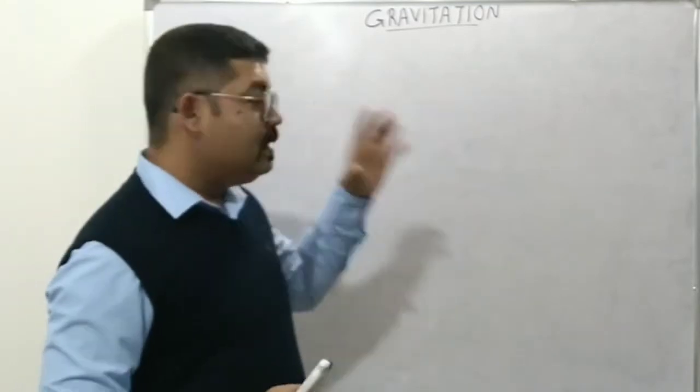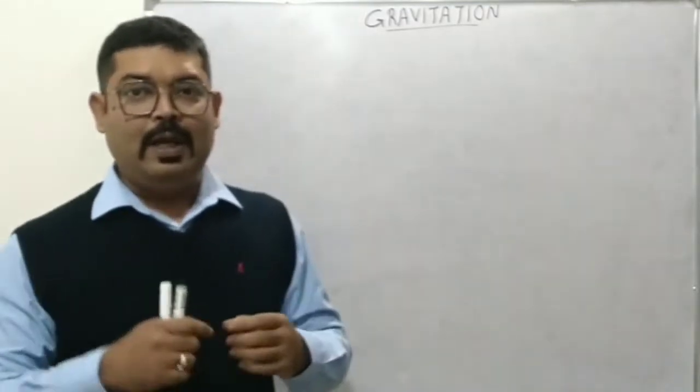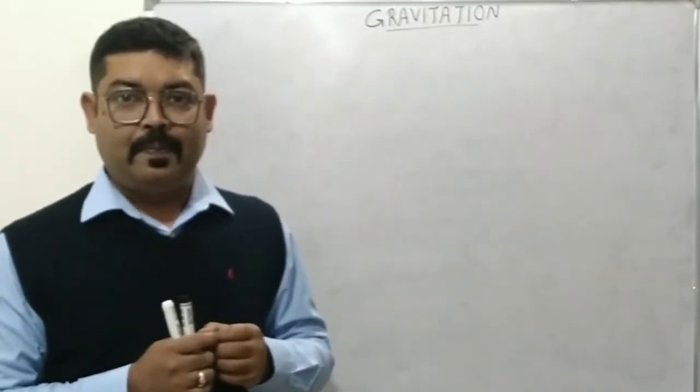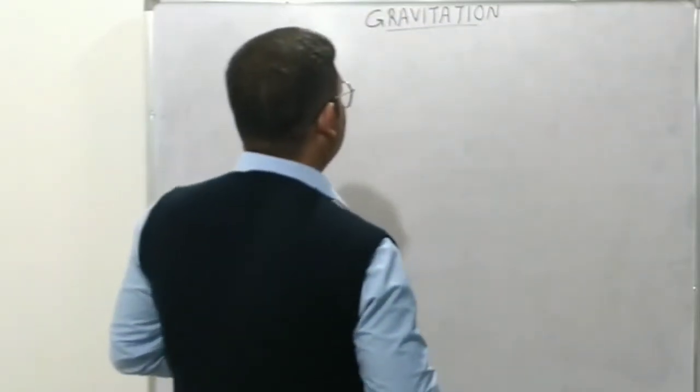So there is a universal force which acts between any two mass particles in the universe. This universal force is known as gravitation.